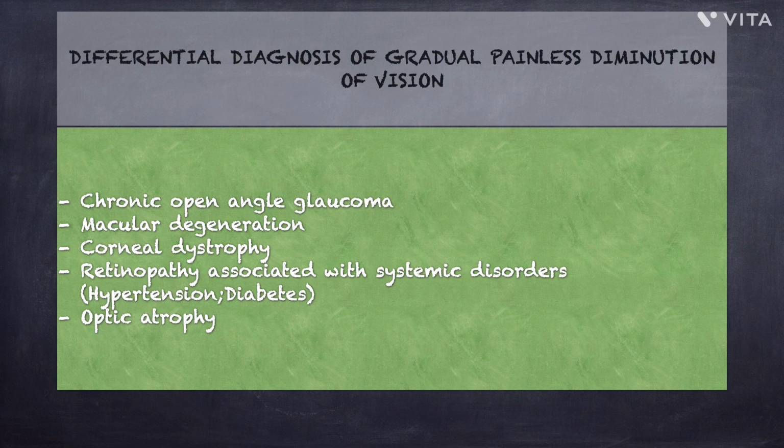Then corneal dystrophies, which can cause gradual painless vision loss due to irregular astigmatism and progressive corneal opacities. Retinopathies associated with systemic disorders such as diabetes mellitus and hypertension can also lead to gradual painless vision loss. Finally, optic atrophy should be considered because here there is painless progressive loss of vision due to damage to the optic nerve, often associated with reduced color vision and visual field defects. Therefore, these conditions should be ruled out before attributing gradual painless loss of vision solely to cataract.